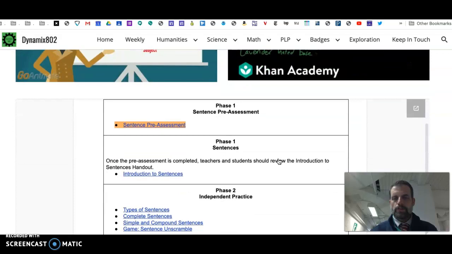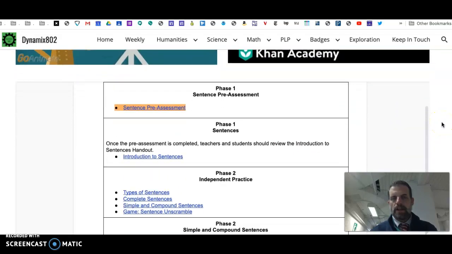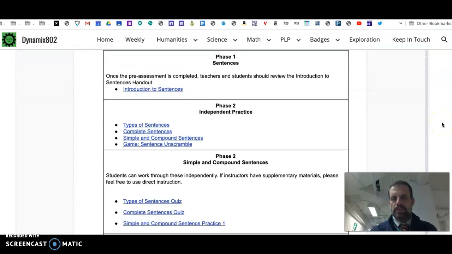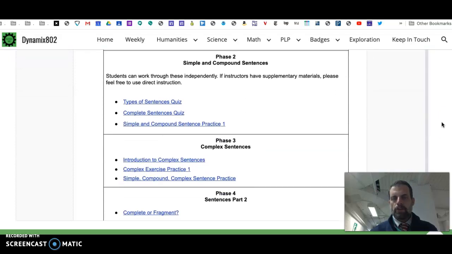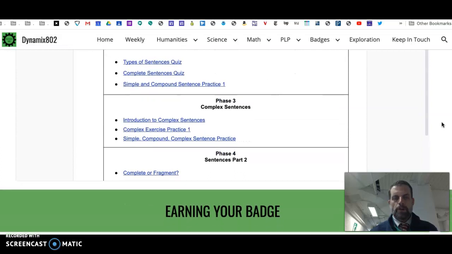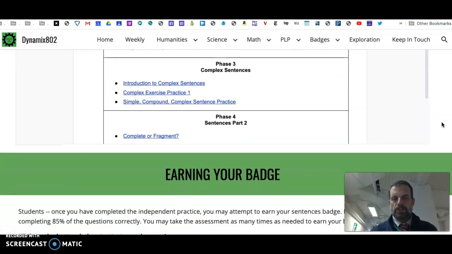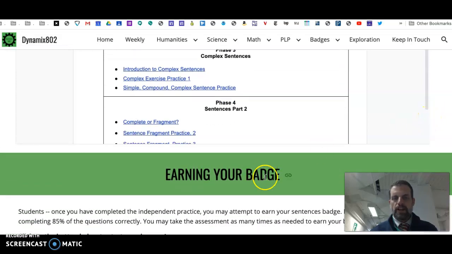And then as you move down, you'll see that there's a document embedded in the website, and that document has a variety of activities that we're going to ask you to complete over the course of the month of October. The purpose of all this is to make sure that you understand what sentences are and what they look like. And at the end of the unit, we're going to see if you can't earn a badge with your sentences.